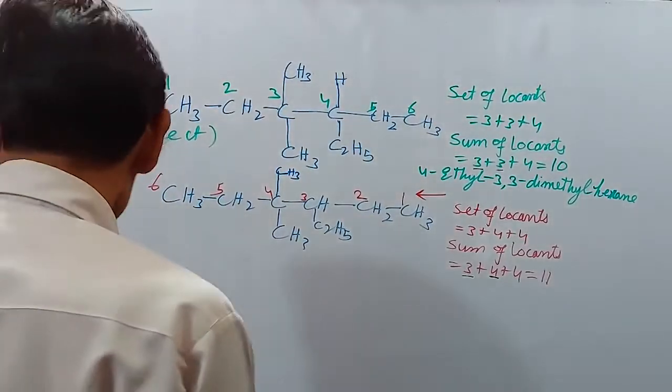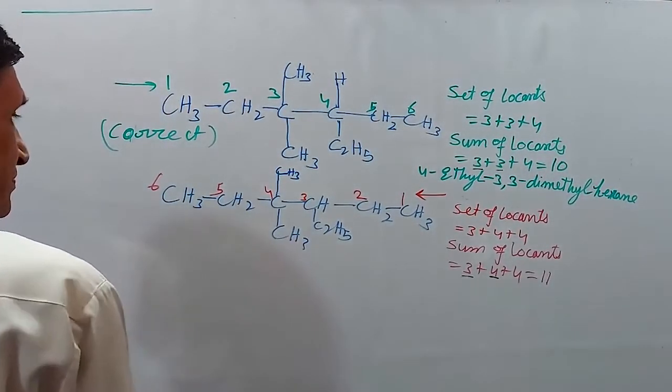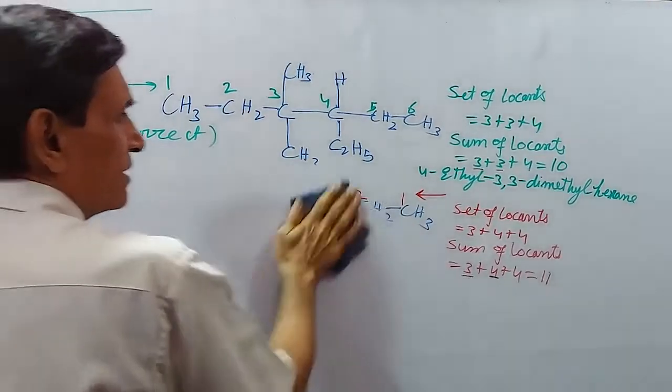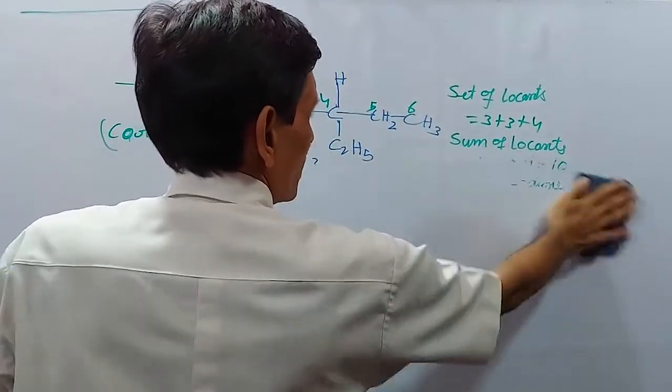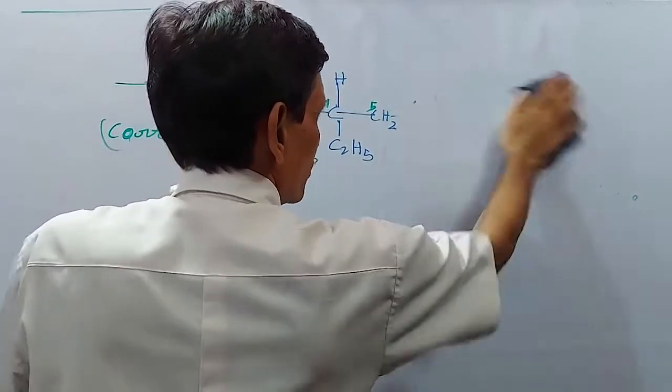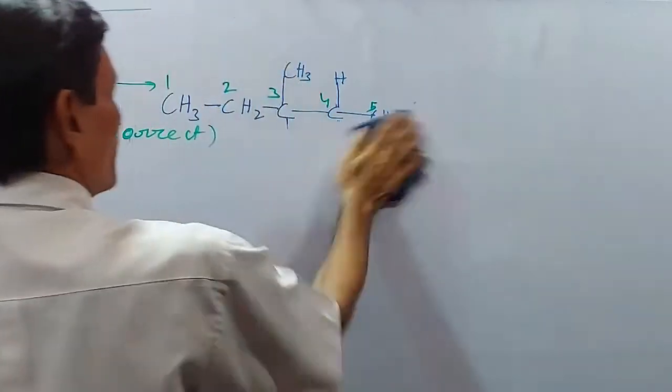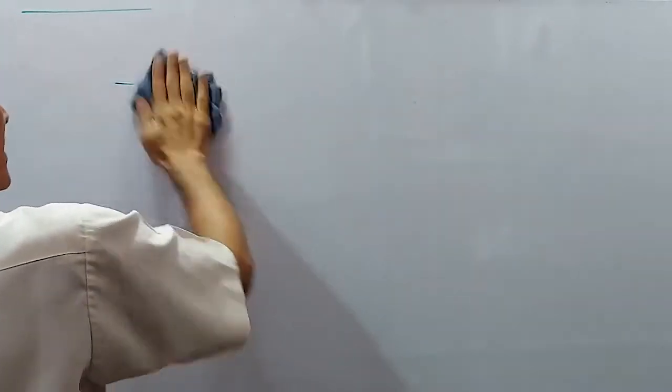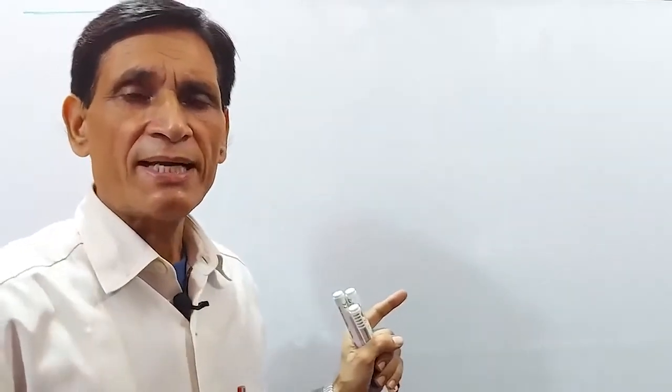Now, one more example I am going to tell you, where in these compounds, or you can say in this one compound, I have written two same compounds. In this compound, the lowest sum of locant rule and the first point of difference rule are both obeyed. Both are giving the same name to the alkane.